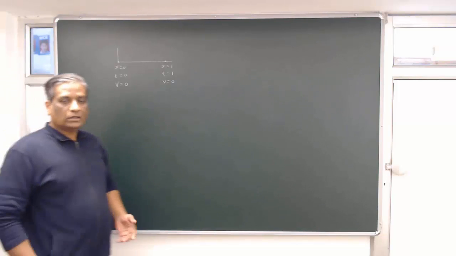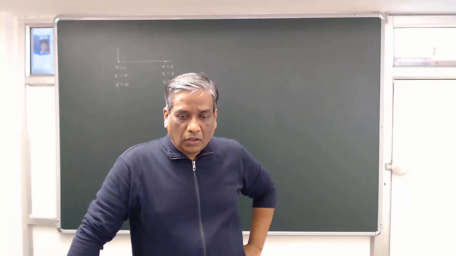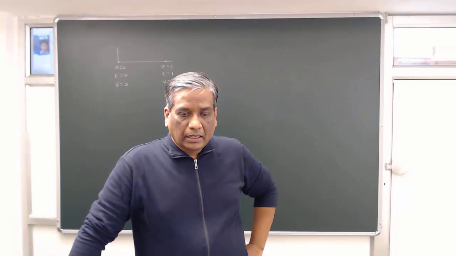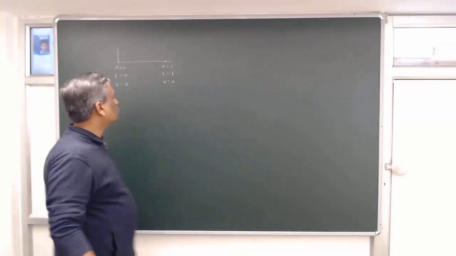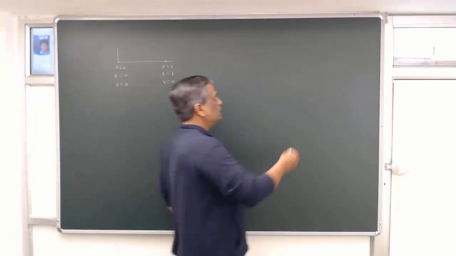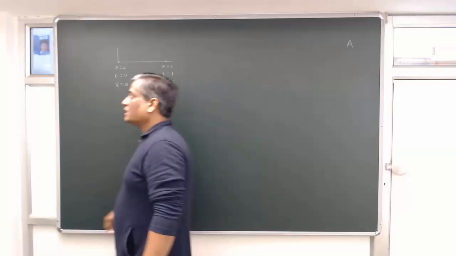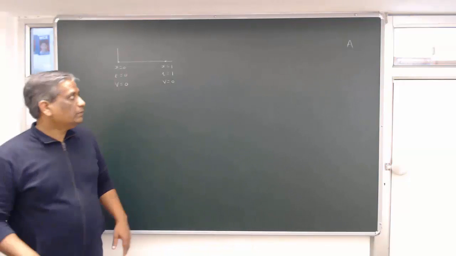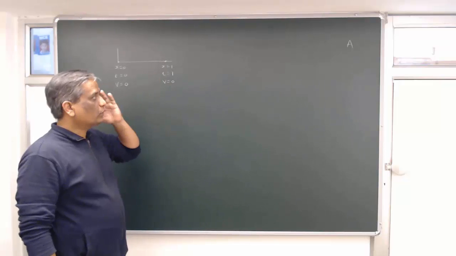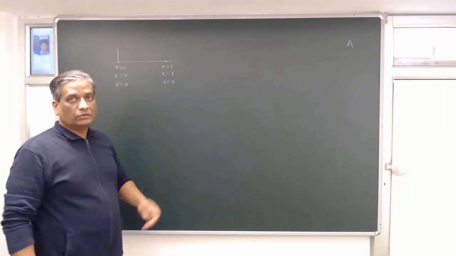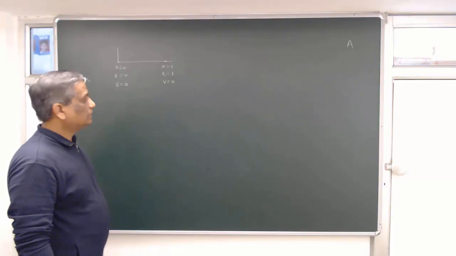So the first comment is, alpha cannot be positive for all t's in the interval 0 to 1 second, right? That's quite natural. So option A is correct. This is a multiple option question. Option A is correct because alpha cannot be positive all the time, otherwise the body will not stop here. That's quite obvious. Now you have to figure out which of the other options are right.